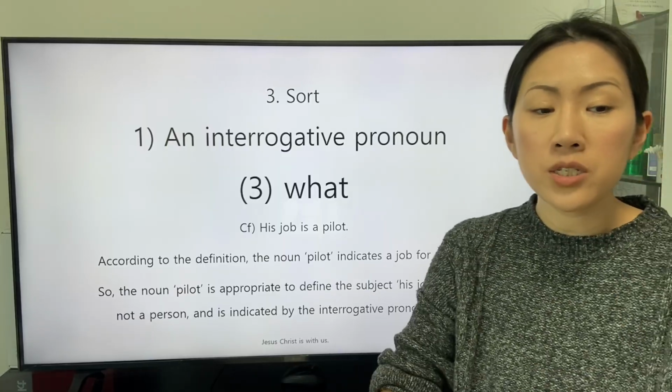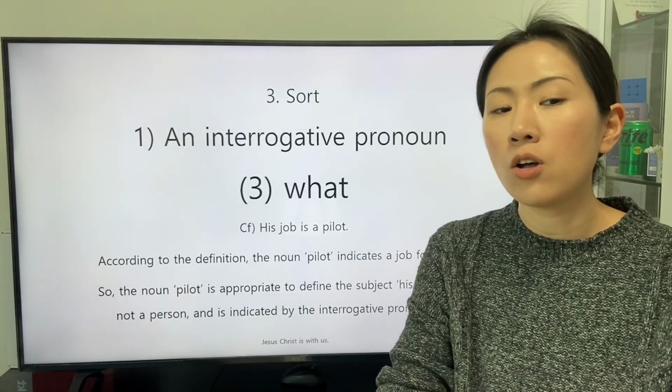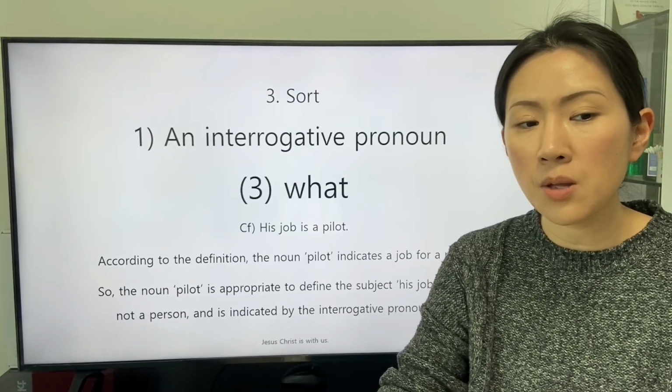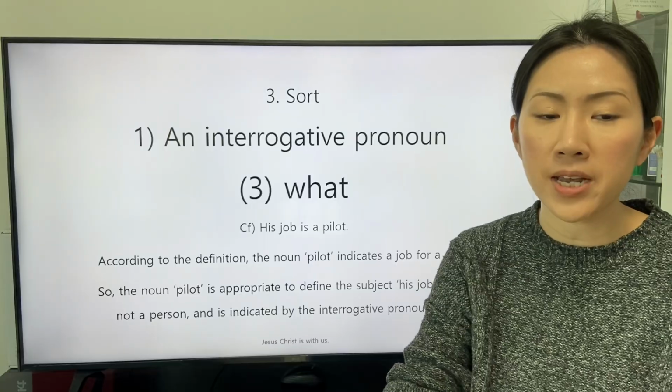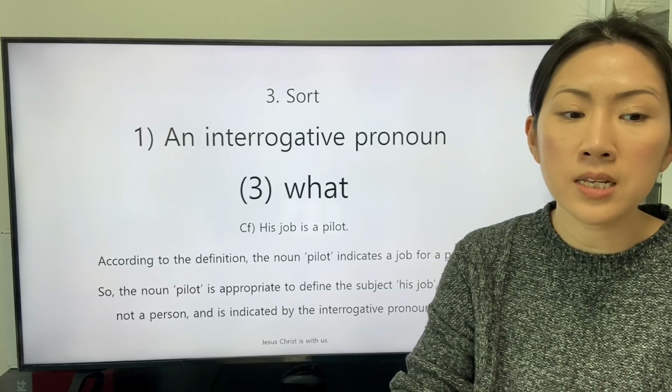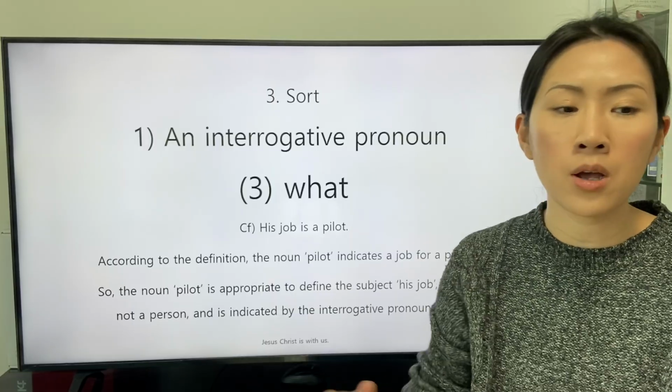According to the definition, the noun pilot indicates a job for a person. So the noun pilot is appropriate to define the subject, his job, which is not a person, and is indicated by the interrogative pronoun what.